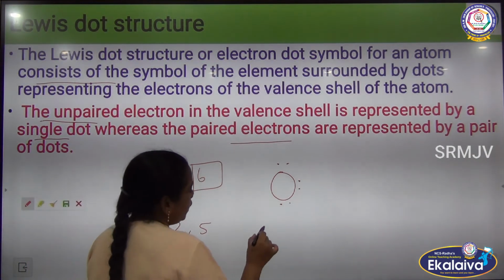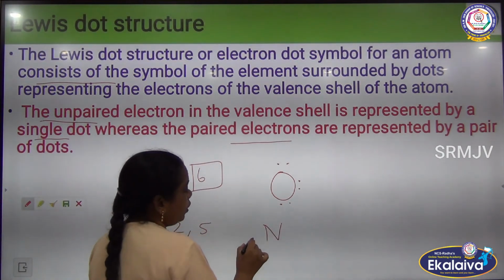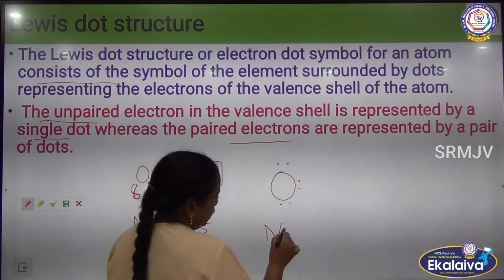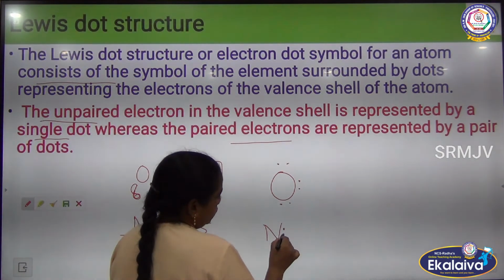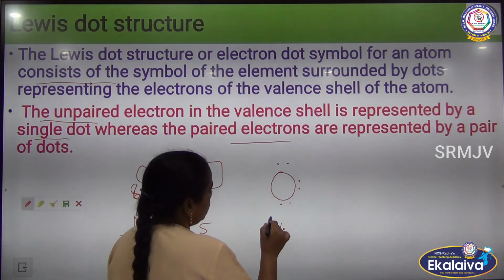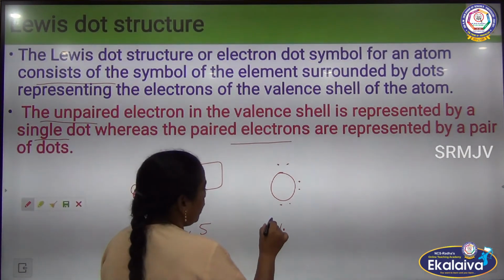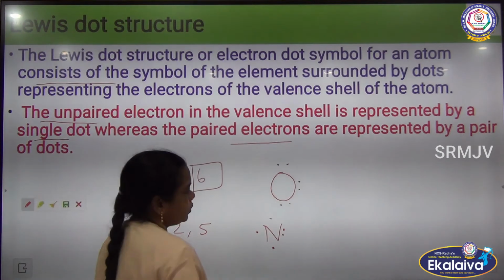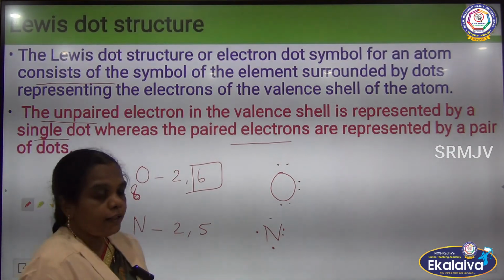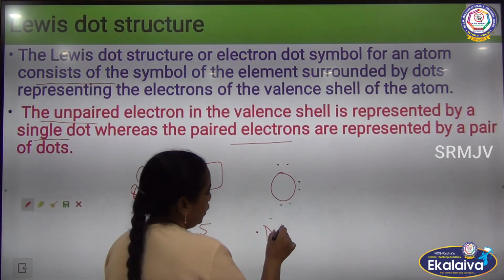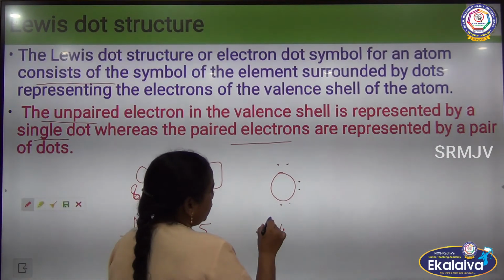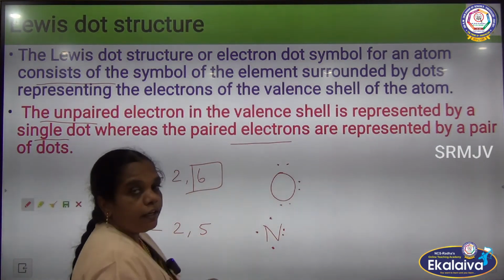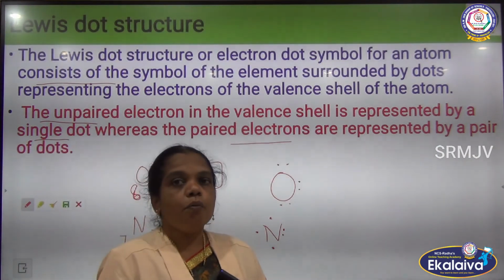Here the nitrogen has one lone pair, an already paired set of electrons. This unshared pair, if a single electron is there, is readily involved in bonding.